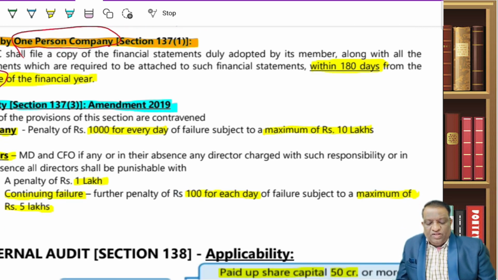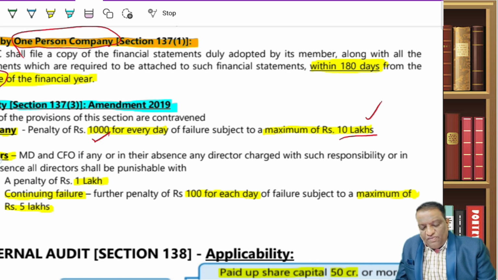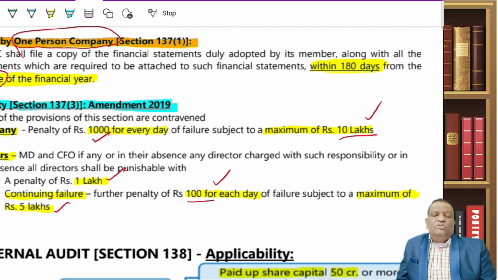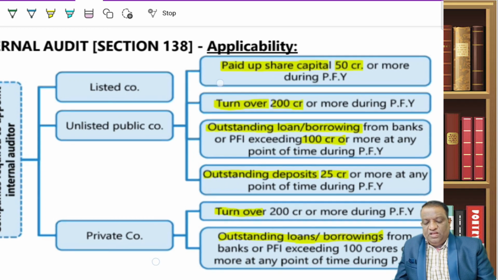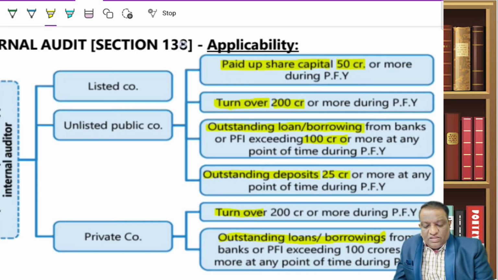Then what if I don't comply with that? For every day of default, the company will pay 1000 rupees, up to 10 lakh rupees as the maximum. Apart from the company paying penalties, officers are also liable, with a one-time penalty of 1 lakh. If it is a continuing failure, they will have to pay 100 for each day, subject to a maximum of 5 lakhs. These are all the penalties for not complying with Section 137. Now the last topic, internal audit, which is dealt with in Section 138.